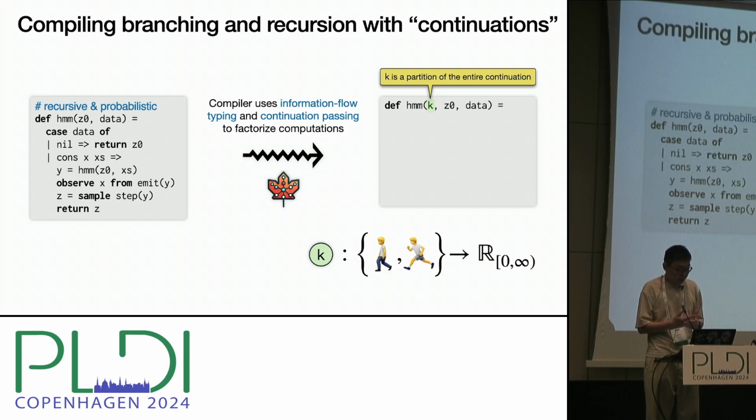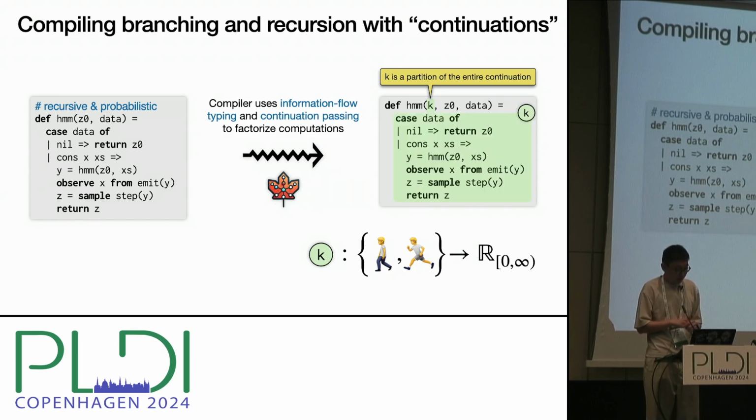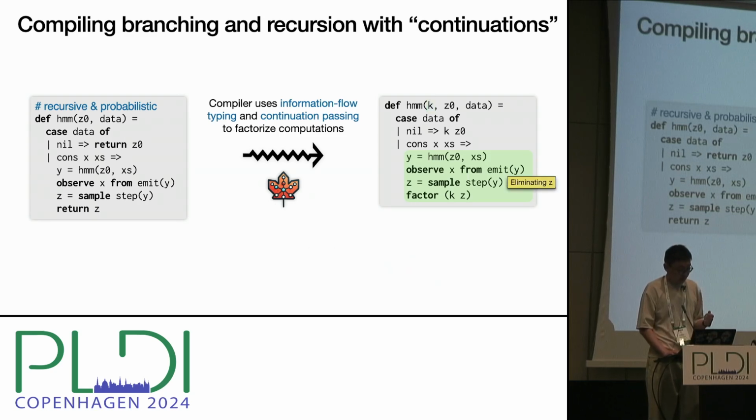It's a pure computation. It represents the probabilistic effect performed by that partition of the continuation. The function body is then transformed with the continuation k, which amounts to compiling the two branches with k. The empty list branch is immediately turned into a pure expression. For the other branch, further translation is needed. We first eliminate variable z. We split the computation into two partitions over z using information flow typing. The high partition is turned into a pure expression.